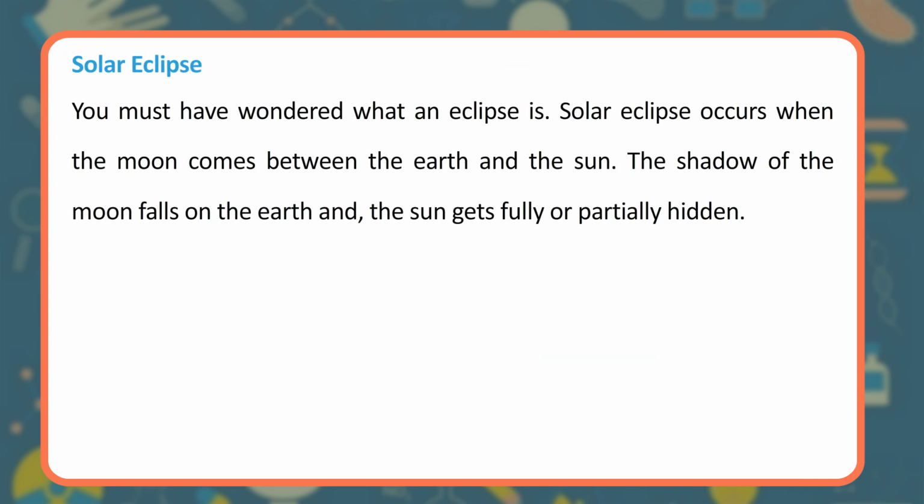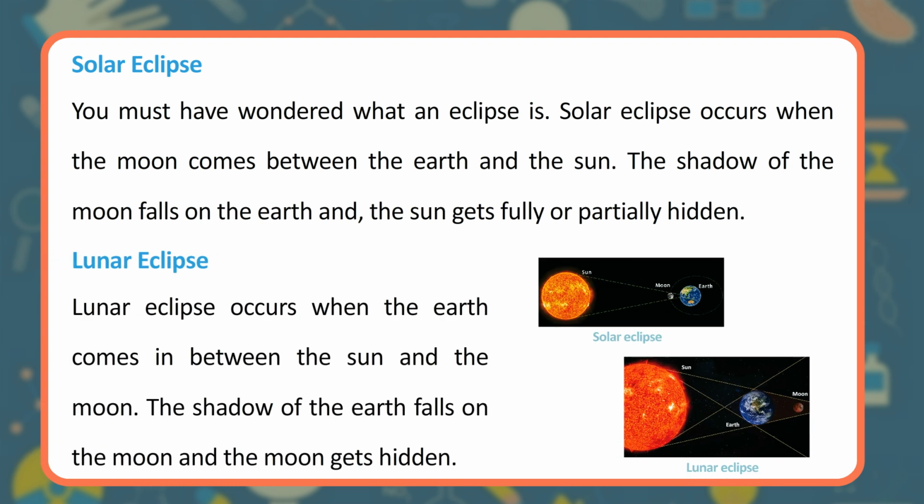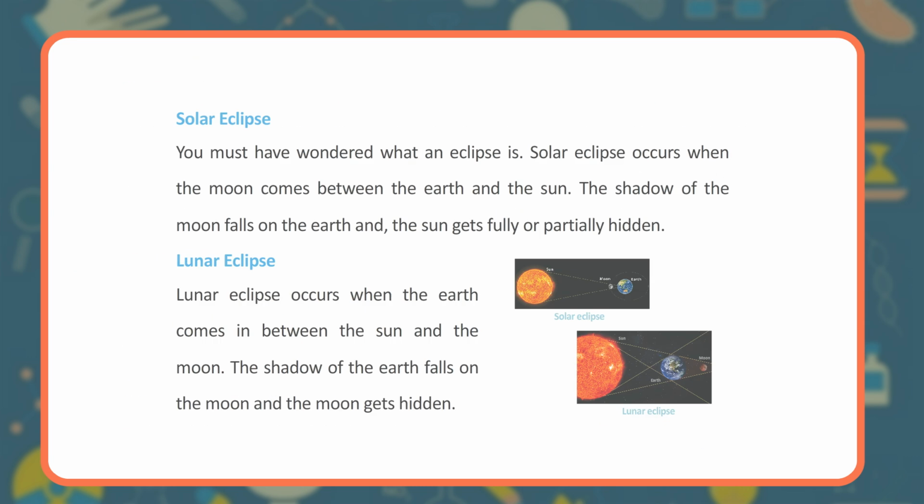Solar eclipse. You must have wondered what an eclipse is. A solar eclipse occurs when the moon comes between the earth and the sun. The shadow of the moon falls on the earth and the sun gets fully or partially hidden. Lunar eclipse. A lunar eclipse occurs when the earth comes in between the sun and the moon. The shadow of the earth falls on the moon and the moon gets hidden.